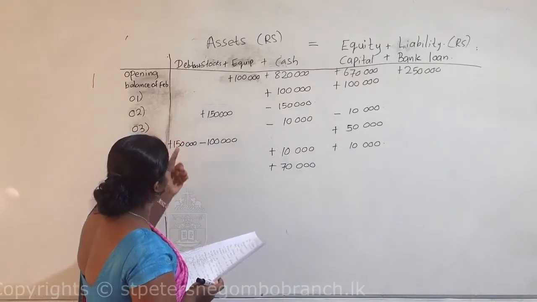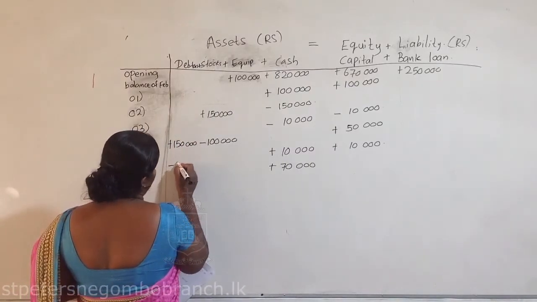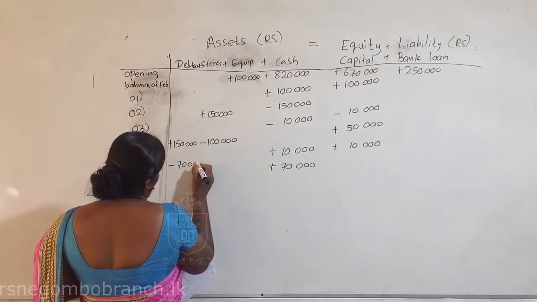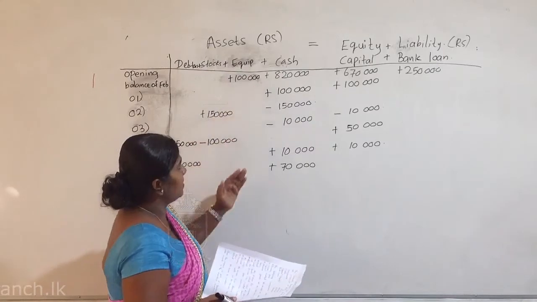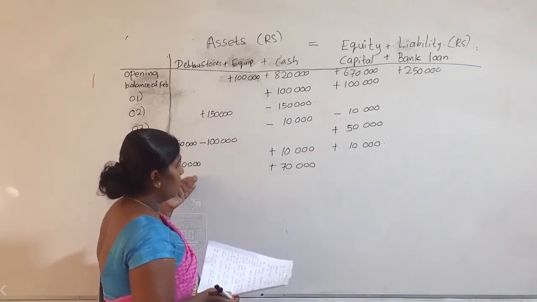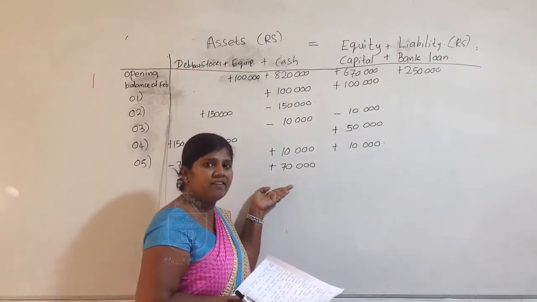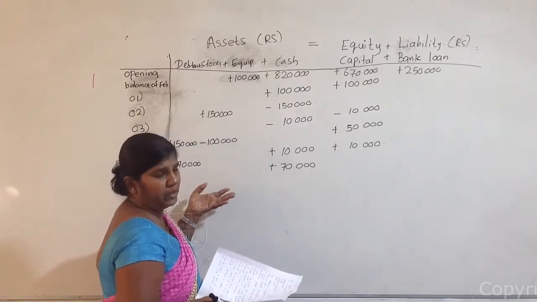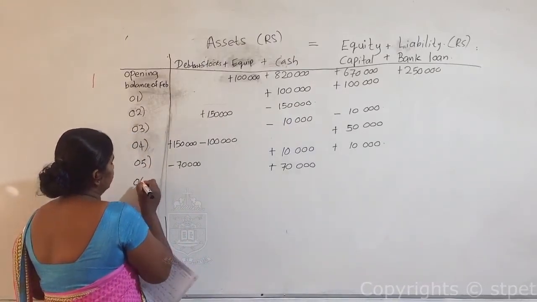And what happened to the debtors amount? Definitely that amount will be reduced, 70,000. On the same asset side, decrease 70,000, increase 70,000. That means the equation will be 0. Next transaction.